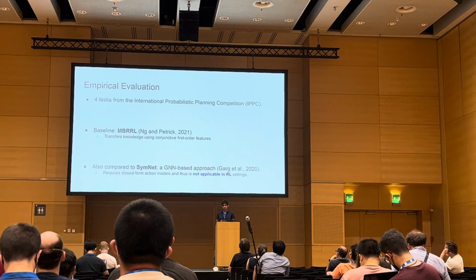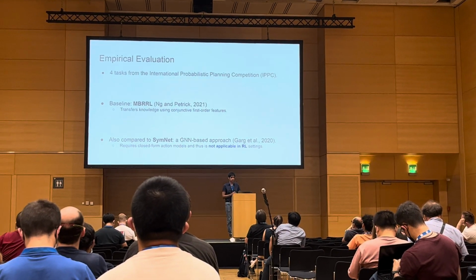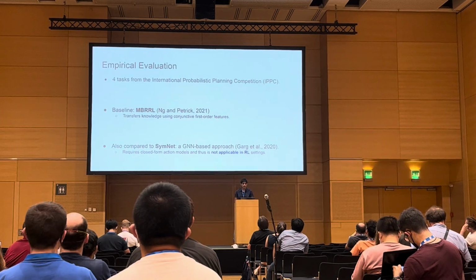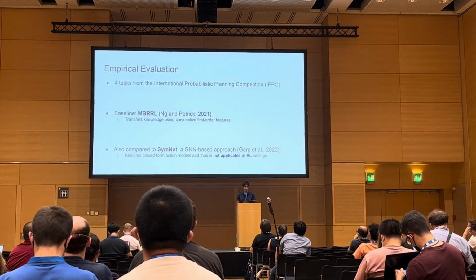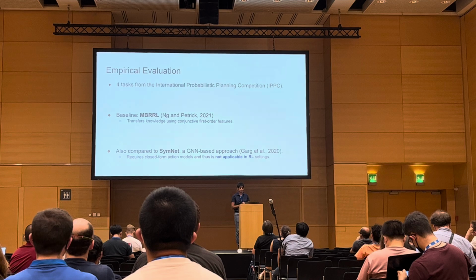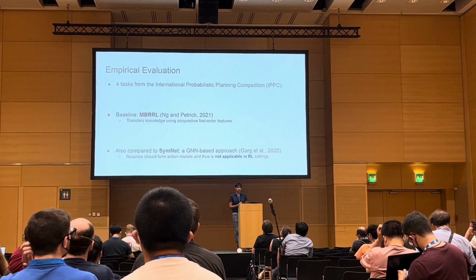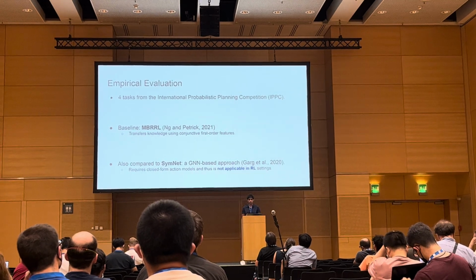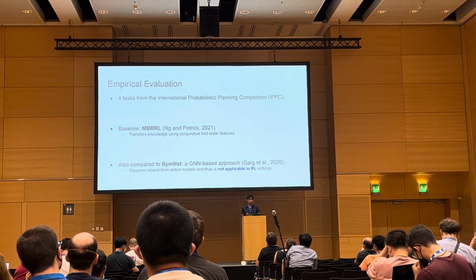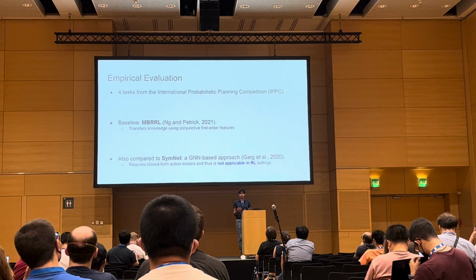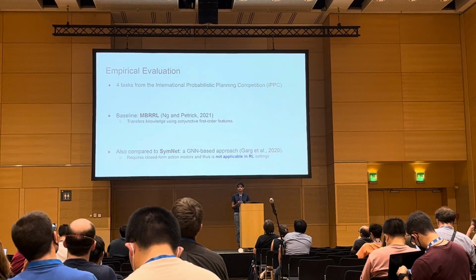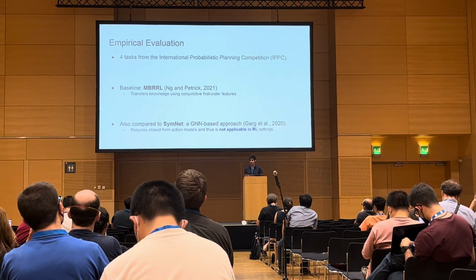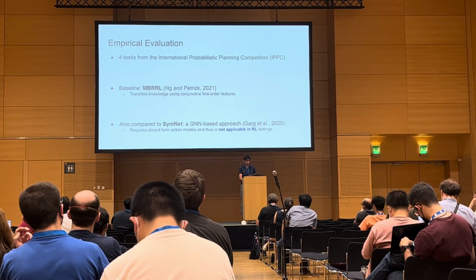For our empirical evaluation, we use 4 tasks from the IPPC, which is the International Probabilistic Planning Competition. Our baseline, which I spoke about before, is MBRRL. It uses conjunctive first order features, but it requires hand-coded contextual information for good performance. We also compare with SymNet, which is a GNN-based approach. However, the problem with SymNet is that even though it offers good performance, it requires access to closed-form action models, and thus is not directly applicable in RL settings, even though it's trained using RL.